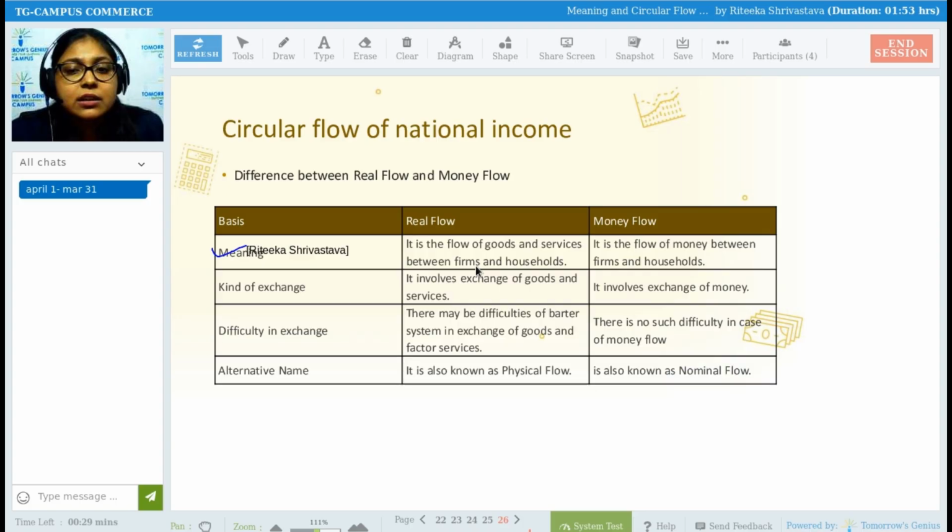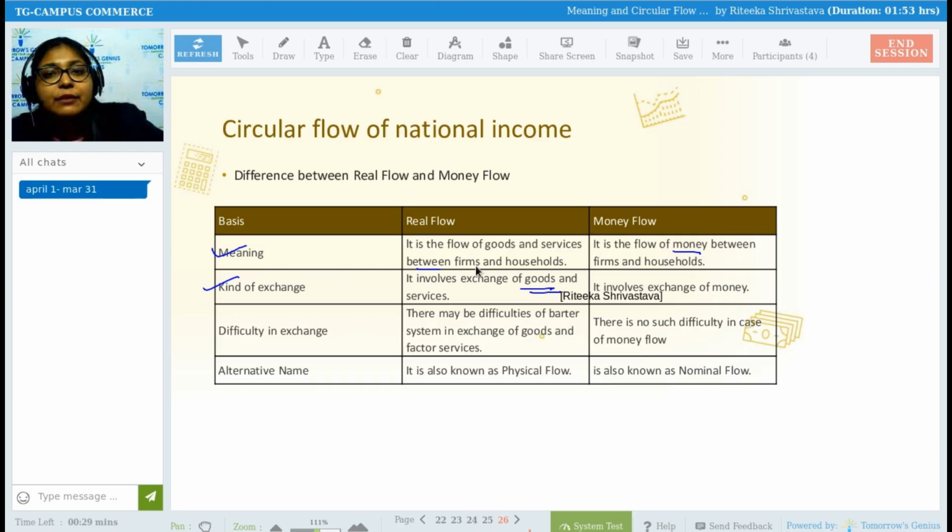Meaning, it is the flow of goods and services between firms and households. Money flow is also the flow of money between the two. Very similar. Real flow is the flow of goods and services between the firms and households. Money flow is the flow of money between the firms and households. Kind of exchange. So real flow involves exchange of goods and services. Money flow involves the exchange of money. Difficulties in exchange. There may be difficulty of barter system in exchange of goods and services, goods and factor services. There is no such difficulty in case of money flow.